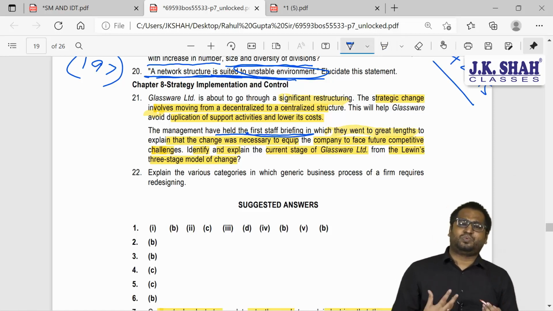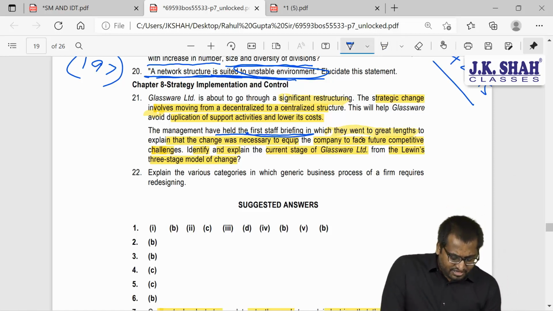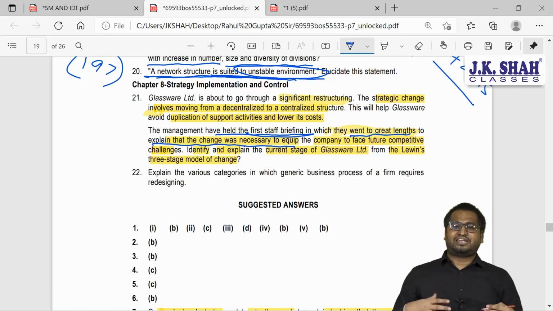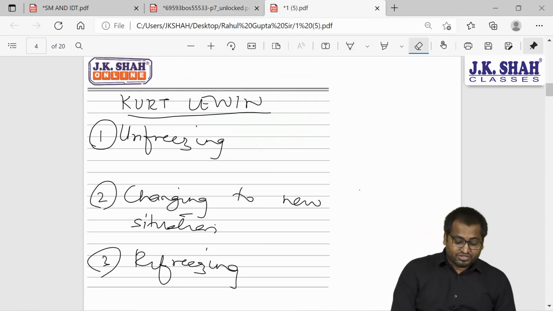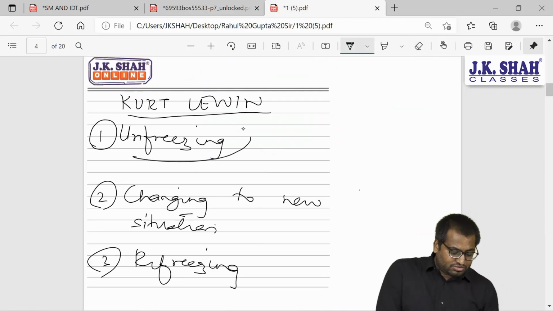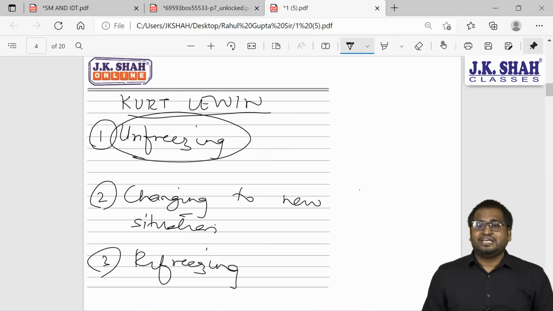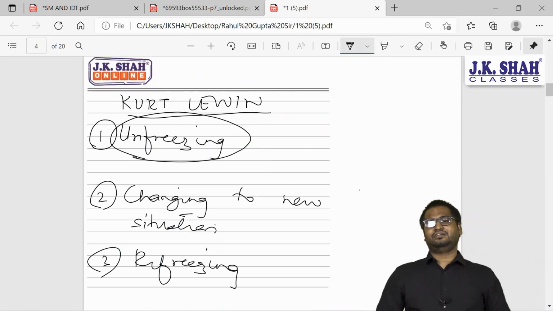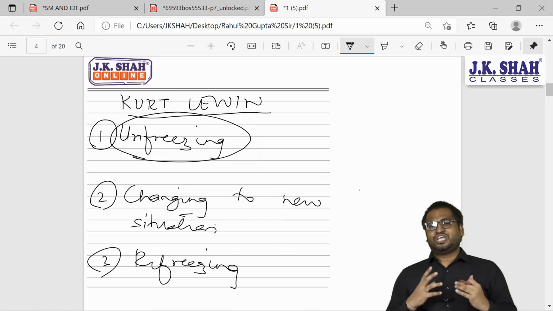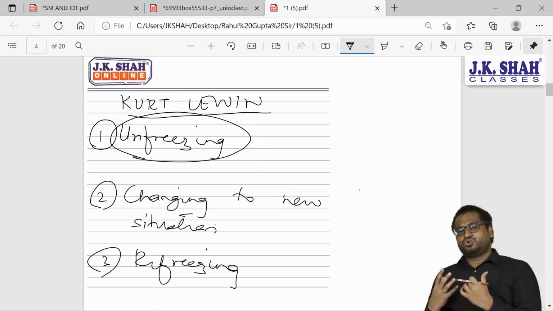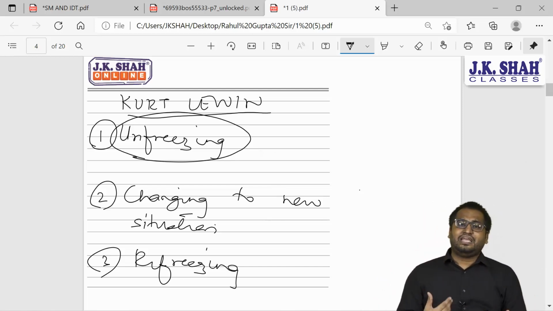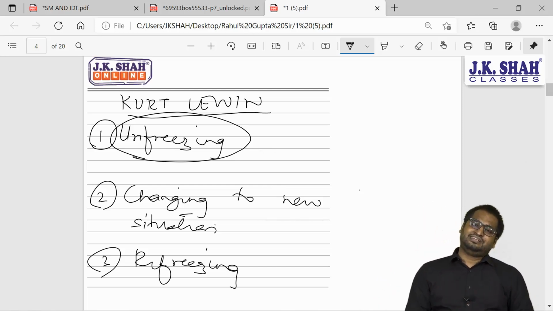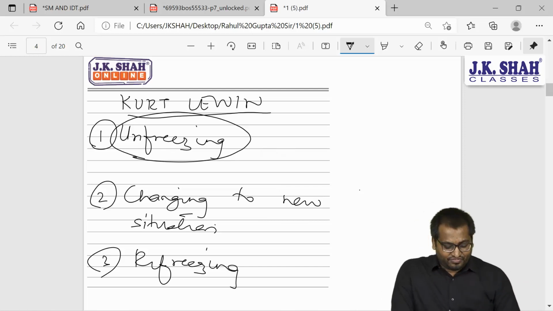What is staff? Employees, workers, in which they went to great lengths to explain the change was necessary. So they are trying to justify their reasons. So what are they trying to do? They are trying to do something called unfreezing. Now what is unfreezing? Changing the old habits so that my employees and workers can learn something new. So that is called unfreezing.